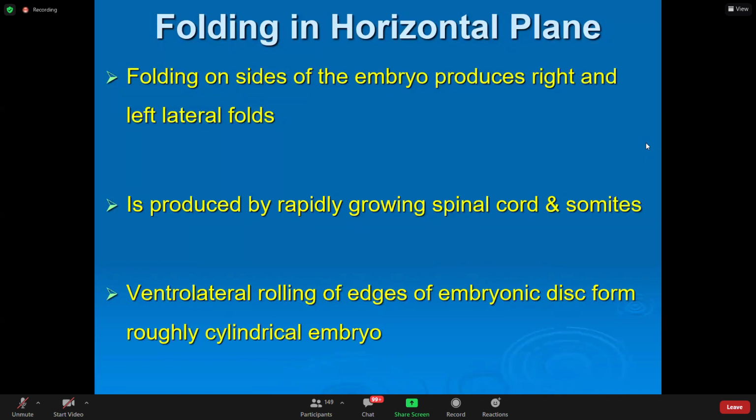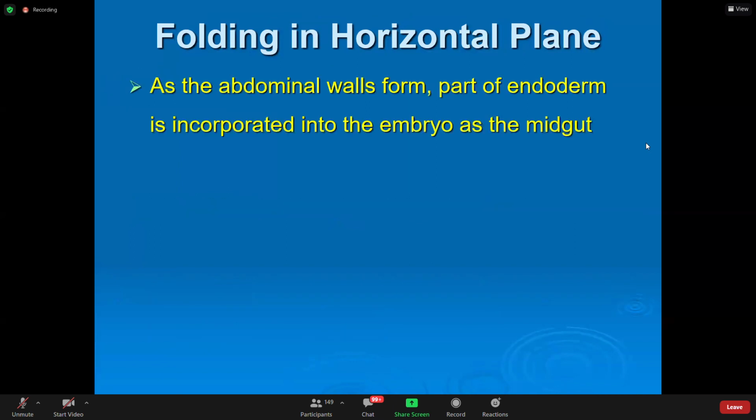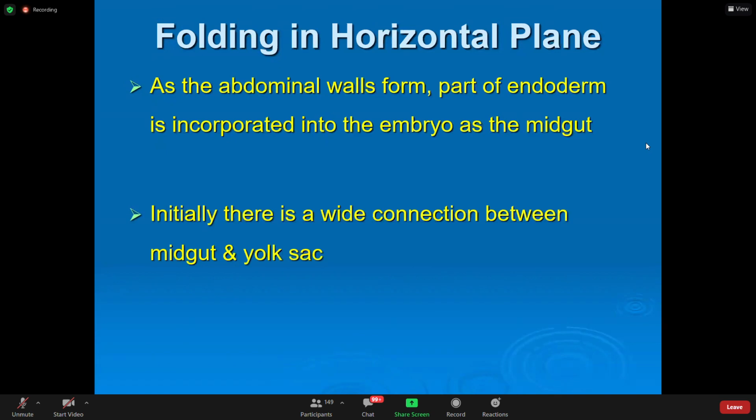Ventrolateral rolling of the edges of the embryonic disc forms a roughly cylindrical embryo. So head fold हो रहा है, tail fold हो रहा है, और ventrolateral rolling हो रहा है, cylinder बन जाता है. As the abdominal walls form, part of the endoderm is incorporated into the embryo as midgut. So पूरे का पूरा यॉर्क सैक का जो पार्ट है, हेड फोल्ड, टेल फोल्ड, लैटरल फोल्ड, सब मिलके इस फोल्डिंग के कारण अंदर की तरफ मिड गट बन जाता है या जीआईटी बन जाता है.